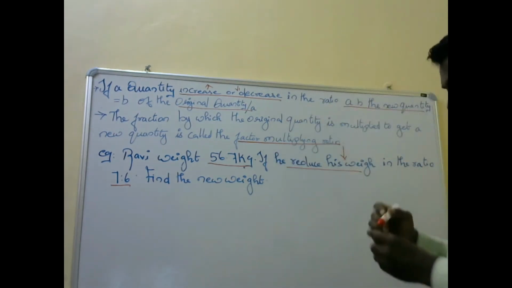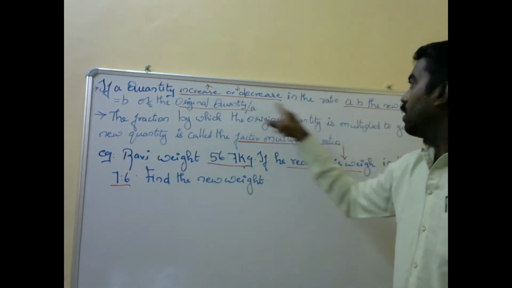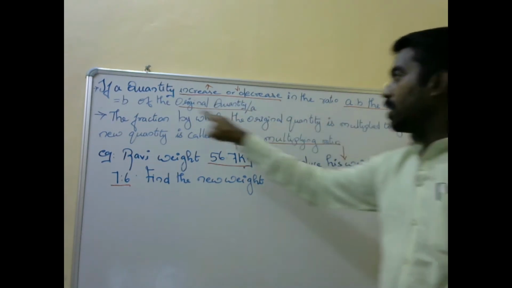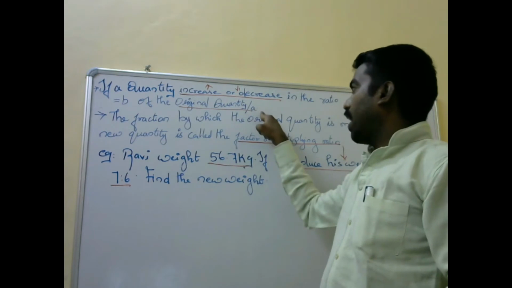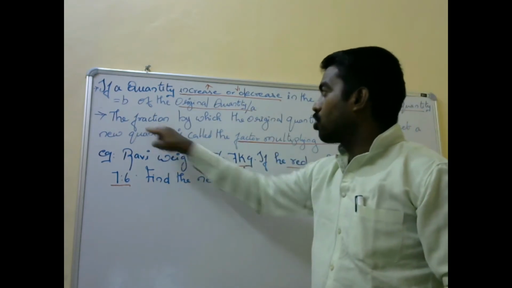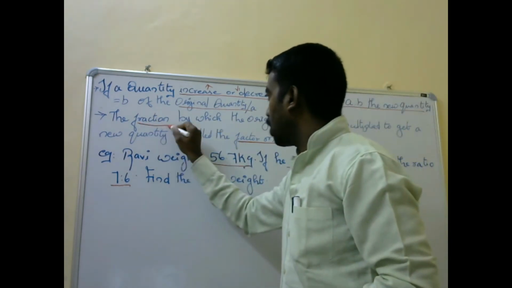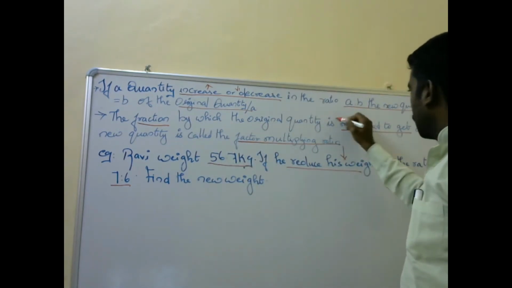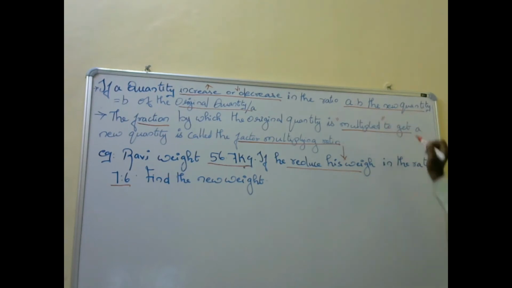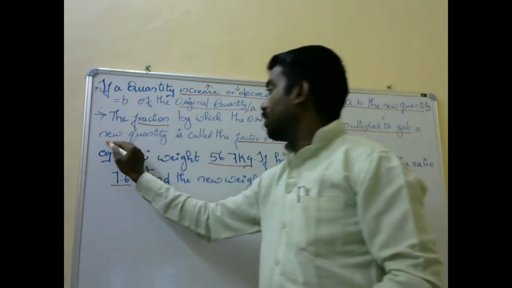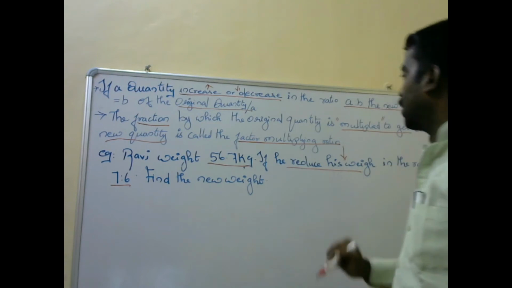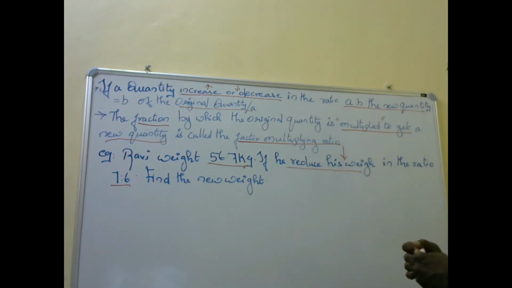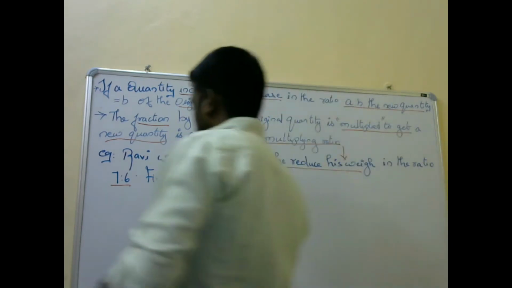What is the theory we learned? If the quantity increases or decreases in the ratio A is to B, the new quantity is equal to B by A of the original quantity. Then again, the fraction by which the original quantity is multiplied to get the new quantity is called the factor multiplying ratio. That's what you want to see in this example. Please copy this solution.